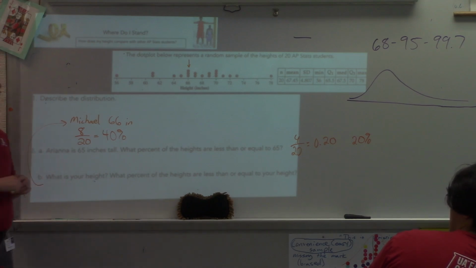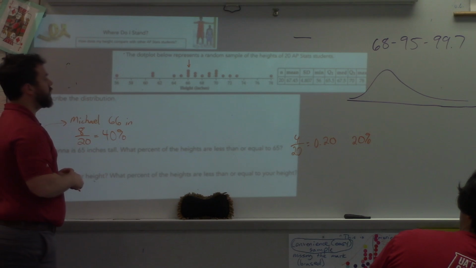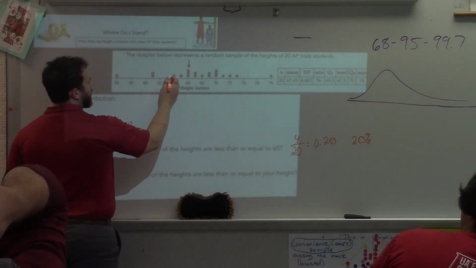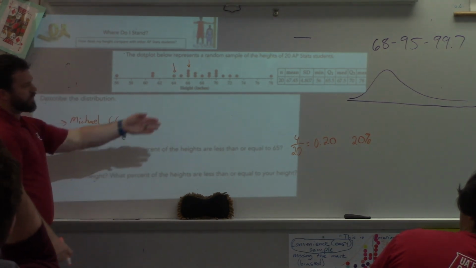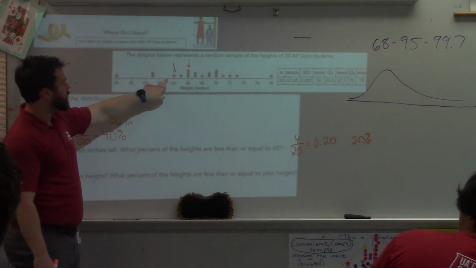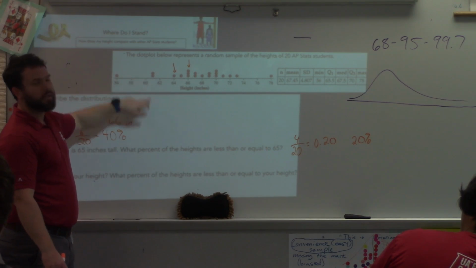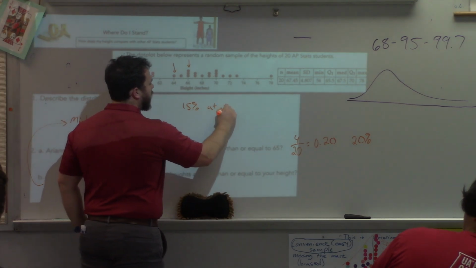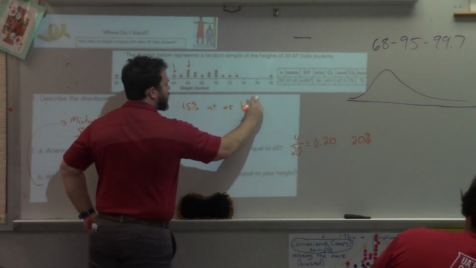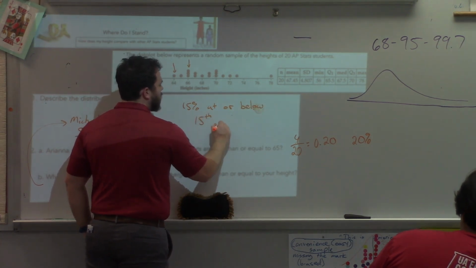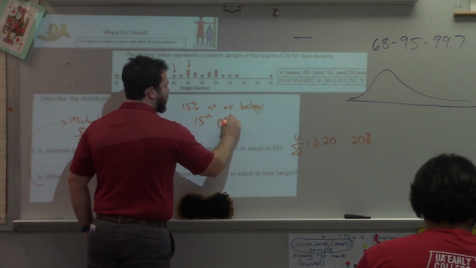Let me see what mine is. Okay, so Serena, how tall are you? 5'3". 63 inches. If you're 64 inches, exactly what we just said, 20%, right? Because 4 or less. If it's 63 inches, right here, you only have 3 people shorter, so you would have 15% at or below your height. So what percentile would that be? 15th percentile. So, what's a percentile then?